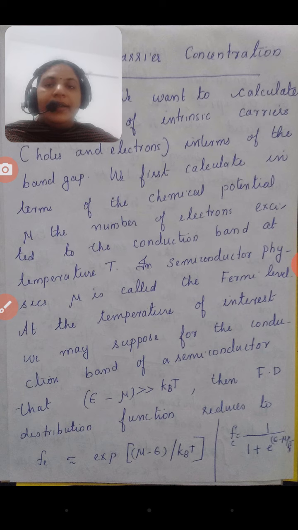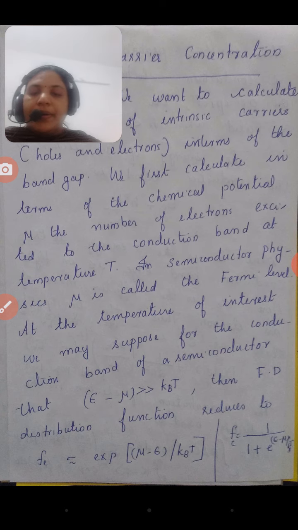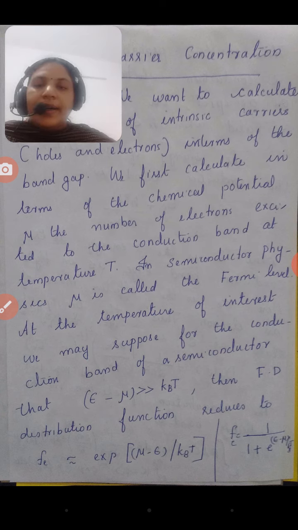And then we know that in an intrinsic semiconductor the number of electrons and holes are the same for both cases. Electrons and holes are the same in an intrinsic semiconductor. But here, first of all, we calculate the intrinsic carrier concentration of electrons.